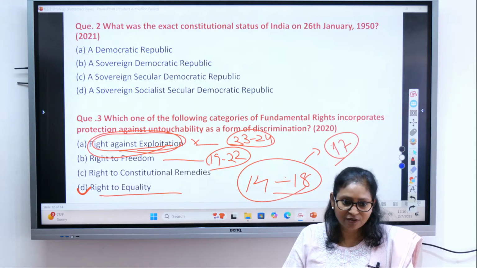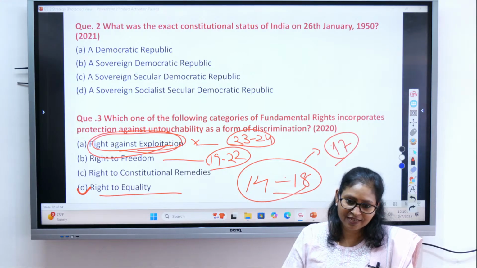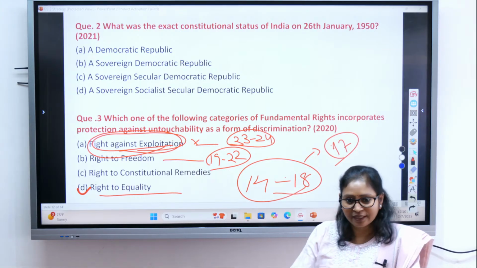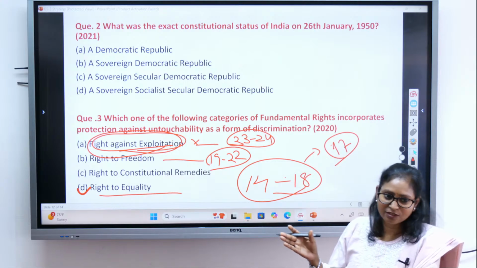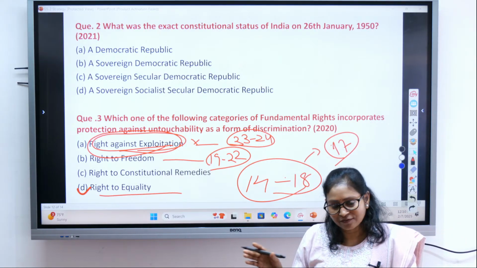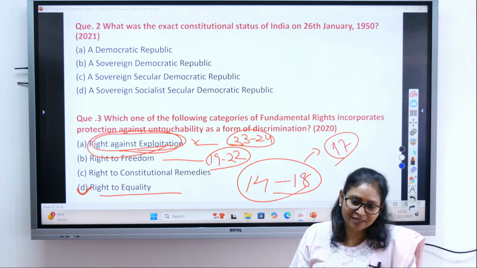Prohibition of illegal trafficking and child labor. That is a part of your right against exploitation. Then Article 25 onwards, religious freedom, right to religion. Isn't it or not? Then you have the cultural and educational rights, Article 29 and 30. And then you have constitutional remedies, Article 32.